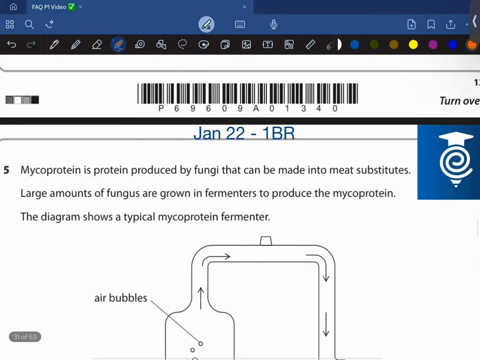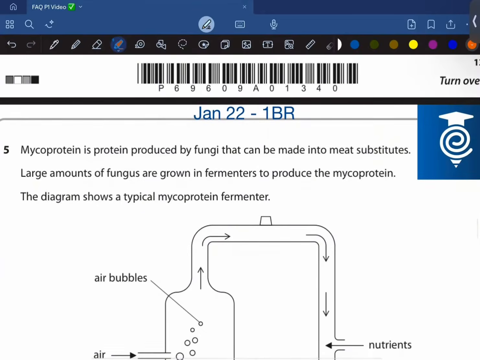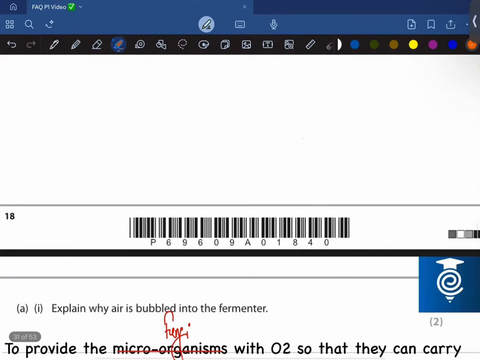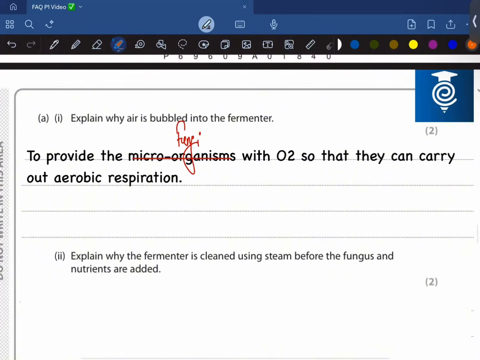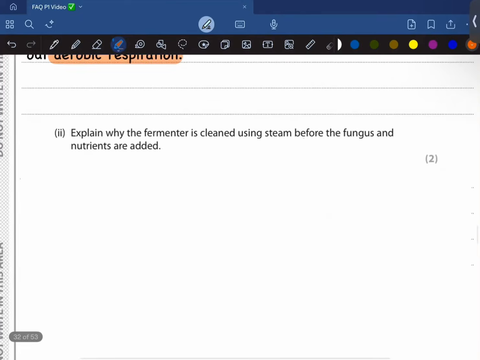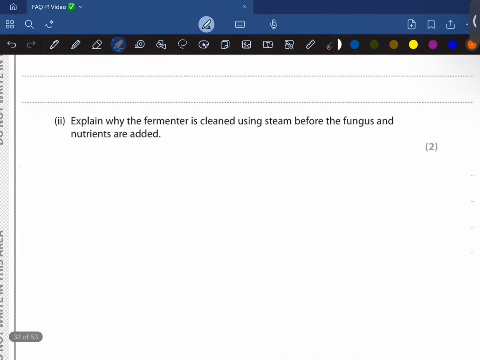Let me just recheck. Okay, to provide the fungi with oxygen so that they could carry out aerobic respiration. Okay, moving on. Explain why fermented, as I mentioned earlier, right? To prevent competition.